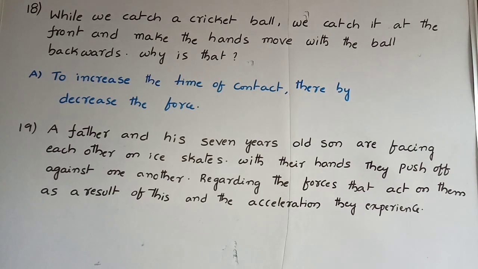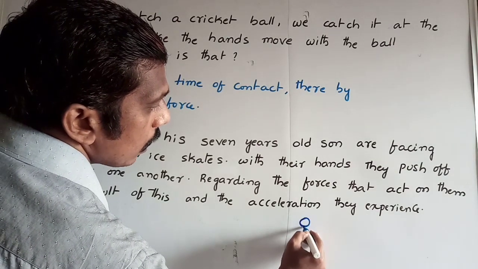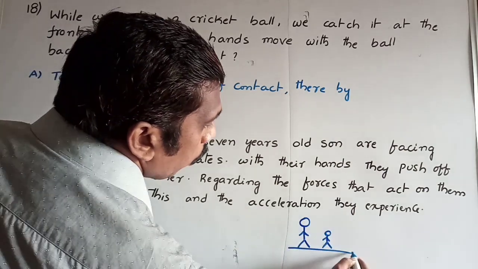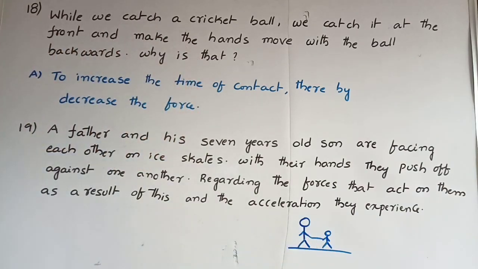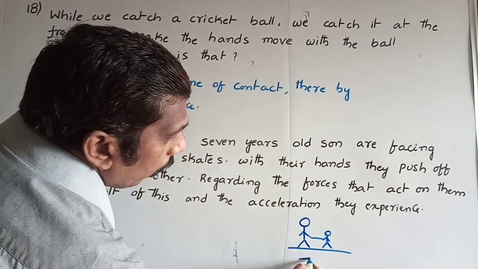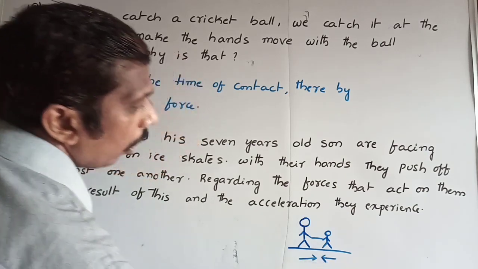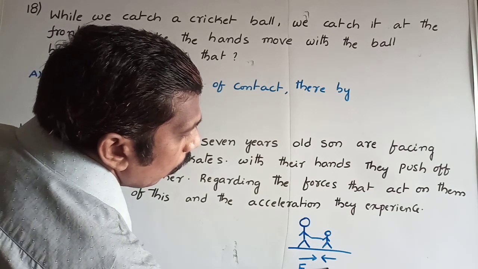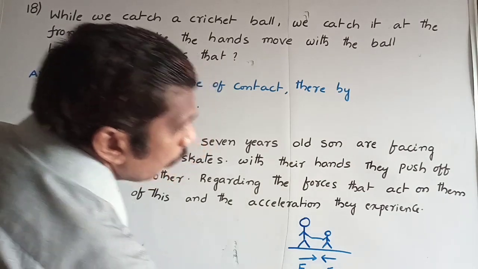Next, 19th one. A father and his 7 year old son are facing each other on ice skates. With their hands, they push off against one another. Regarding the forces that act on them as a result of this, and the acceleration they experience: assume this is the father and this is the son, pushing each other like this. The force exerted by the father on the son and the force exerted by the son on the father are both the same.